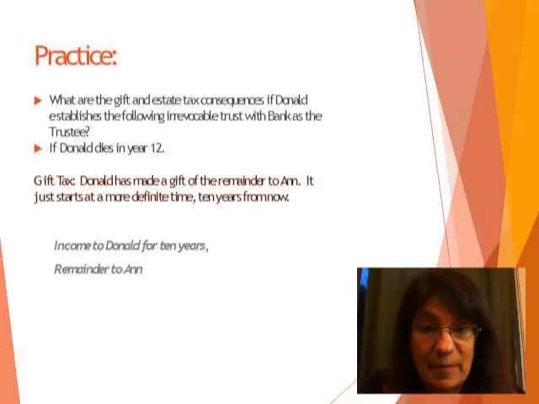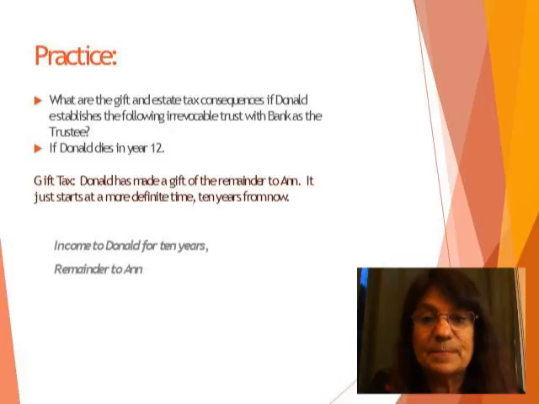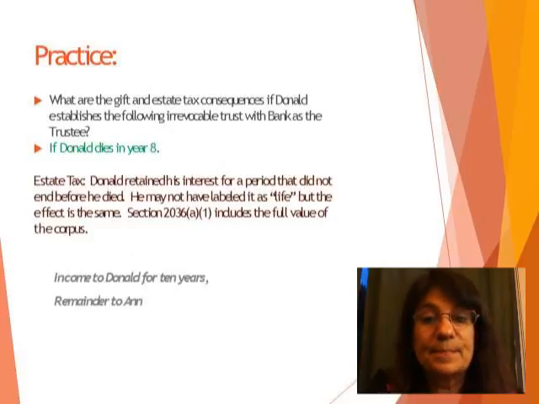It's just that this remainder starts after 10 years, not at the end of Donald's life expectancy. So we just have a different number to plug in to calculate values, but it's still a gift of the remainder. For the estate tax, Donald, in this scenario, did not retain his interest for his whole life. He outlived it, so he has nothing left to do with this trust. Nothing is included in his estate.